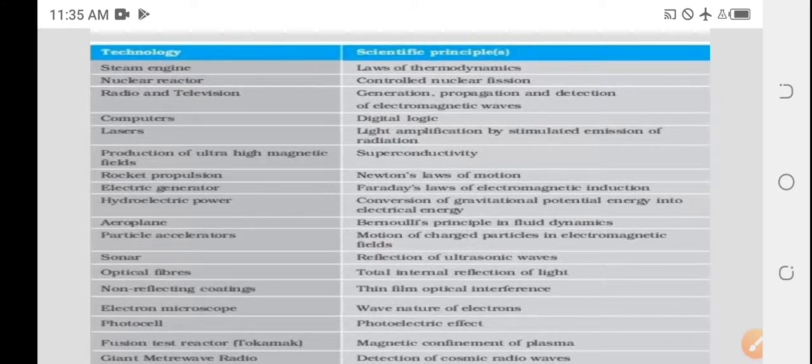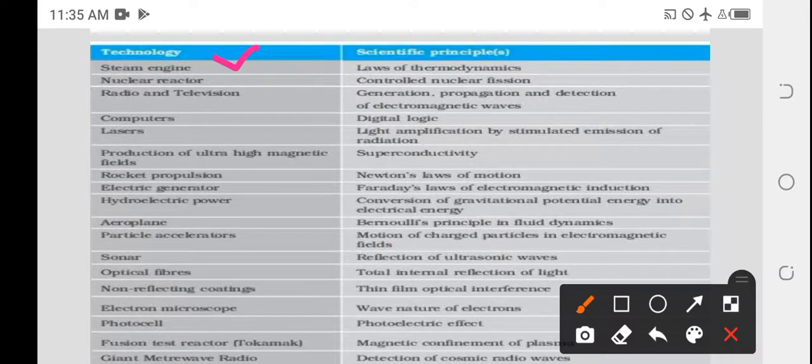Here, take the steam engine technology. In the steam engine, the physics involved is the laws of thermodynamics. A nuclear reactor for the production of power: which physics is involved? Controlled nuclear fission. In radio and TV, which physical phenomenon is involved? Electromagnetic waves. In computers, digital gates.